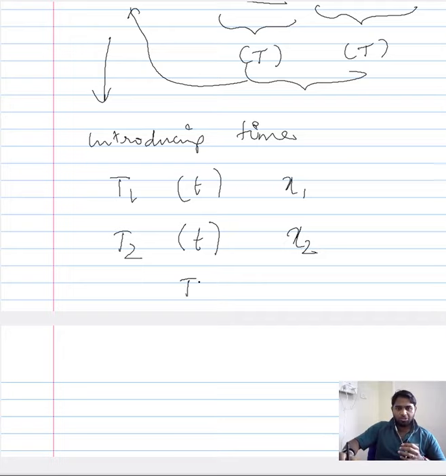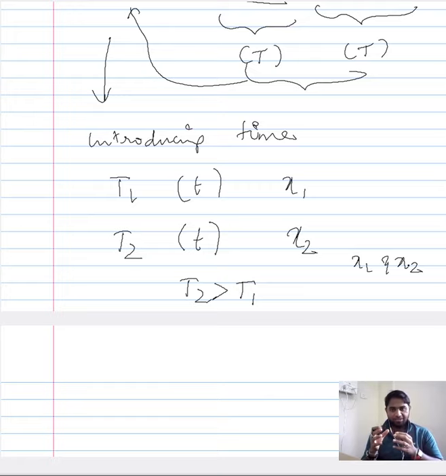Supposing T2 is greater than T1, then depending on the influence of temperature on the dislocation velocity, the relation between x1 and x2 will vary. If the dislocation velocity is higher at higher temperature, then the distance covered by the dislocation will also be higher for a given time.